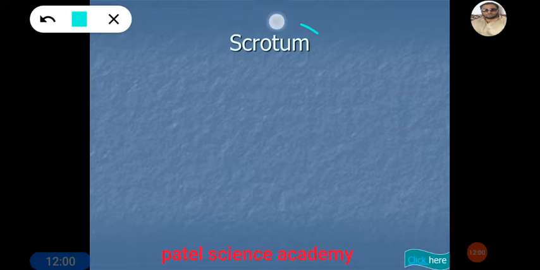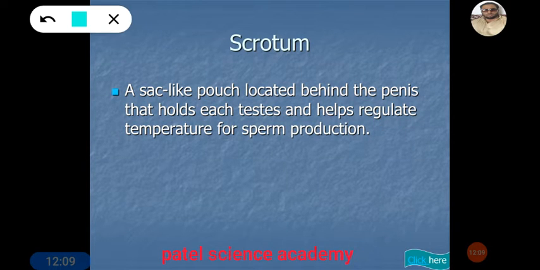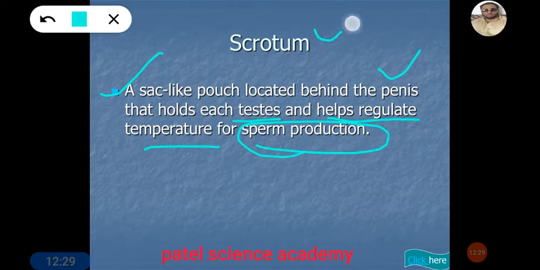Now we'll see about this scrotum. What is this scrotum, dear students? This scrotum is the dotted sac-like pouch located behind the penis, and it holds each testis. Remember, there is one pair of testes. It holds each testis and helps to regulate the temperature for the formation of sperm production. So it is clear that in this skin, which is called scrotum, the testis is there, and in the testis the process of formation of sperm, that is spermatogenesis, takes place.